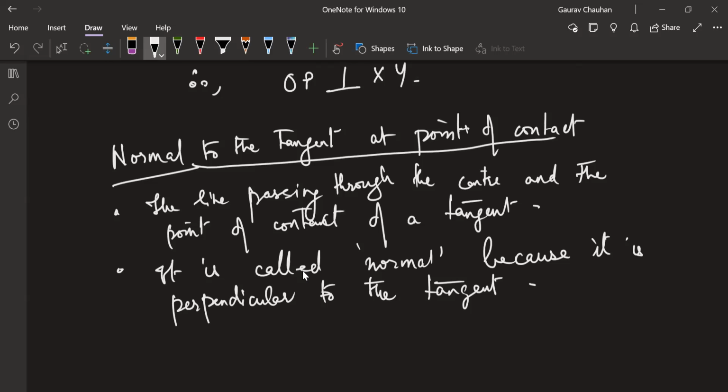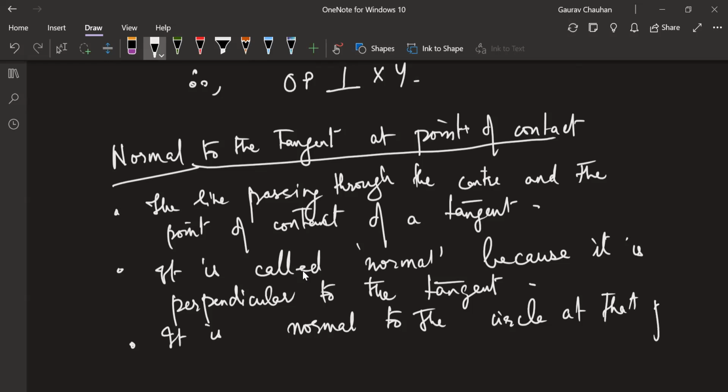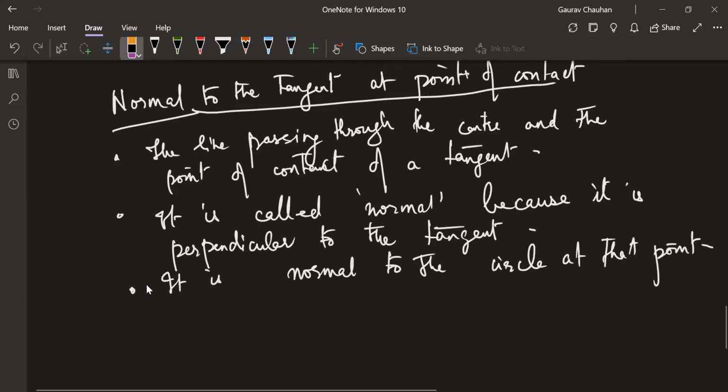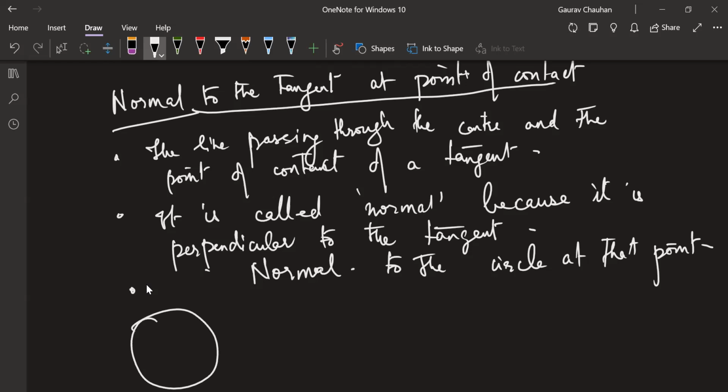It is also said that it is normal. Sometimes we also hear that it is normal to the circle at that point. This language also you'll hear: normal to the circle at that point basically means perpendicular to the tangent. Are you understanding it? Normal to the circle at a given point: you draw the tangent and you draw the perpendicular. It will contain that radius which is perpendicular. Okay with that?